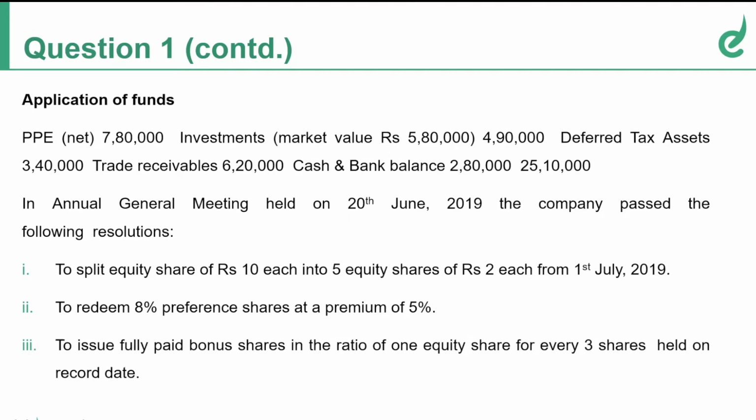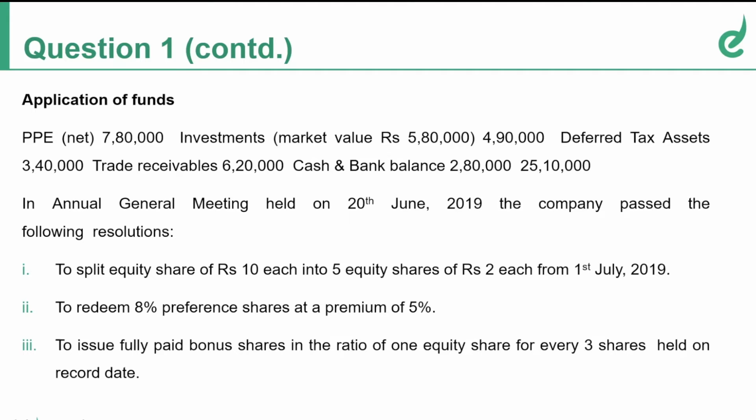So here 3 transactions are going to take place. 1, split of shares. In splitting of shares, there is no monetary inflow or outflow involved. The equity shares will get split into multiple ratios. Next, we have redemption of preference shares. And the third we have is issue of bonus shares.